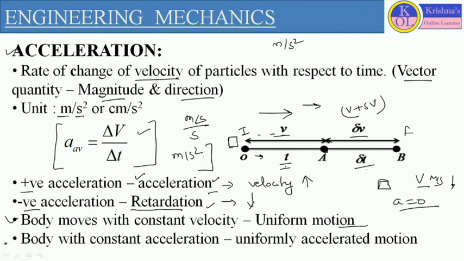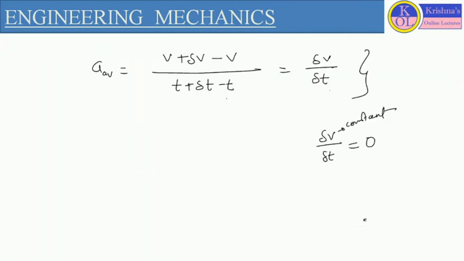Now when the body is moving with constant acceleration, v is changing, time is changing, but acceleration is constant, so the motion is defined as uniformly accelerated motion. So this is all about acceleration. I hope you understand the concept of kinematics of motion, velocity, acceleration and displacement.